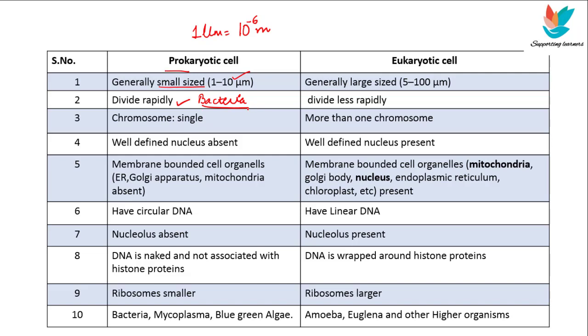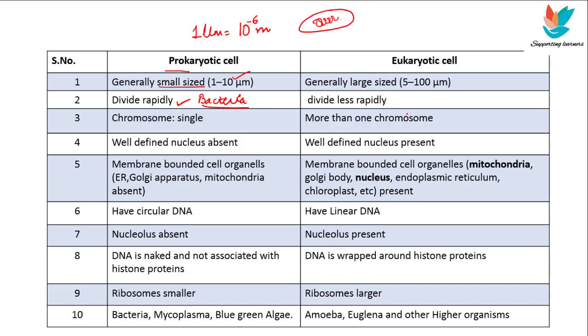So as I told you, they do not have a well defined nucleus, there is no nuclear membrane, the genetic material is just lying naked over here. So there is a single circular chromosome. These chromosomes are actually thread like structures which are made up of proteins and the DNA. There is just this nucleoid, the undefined nuclear region, in which the DNA is lying naked over here, so there is a single chromosome.